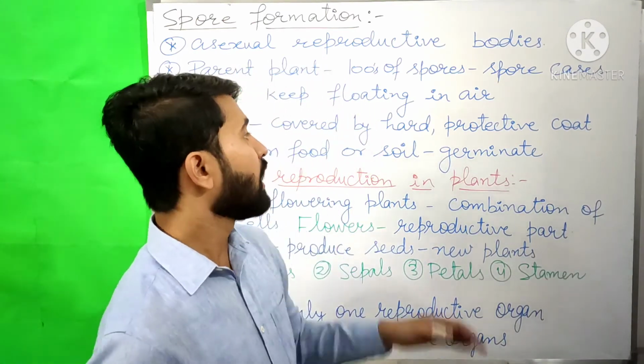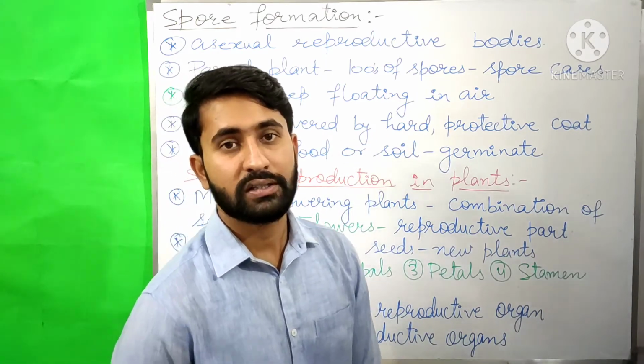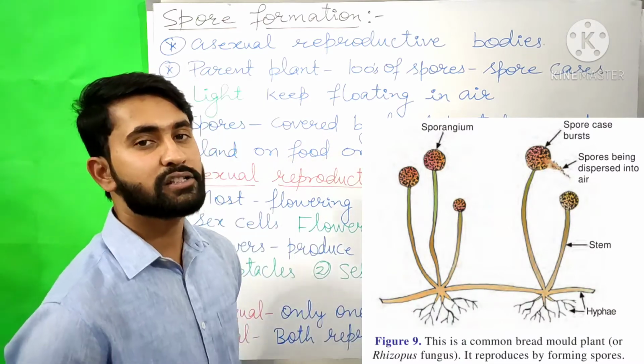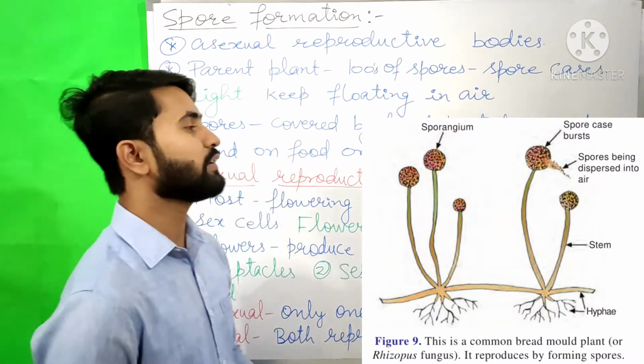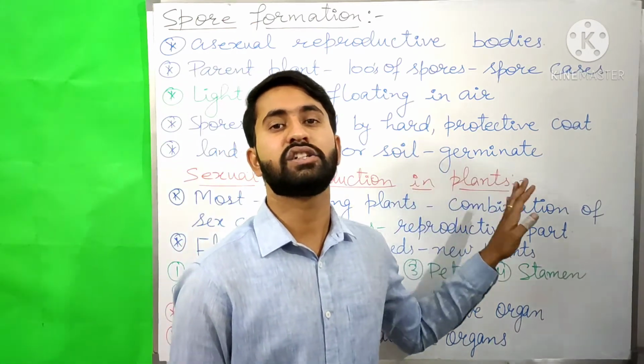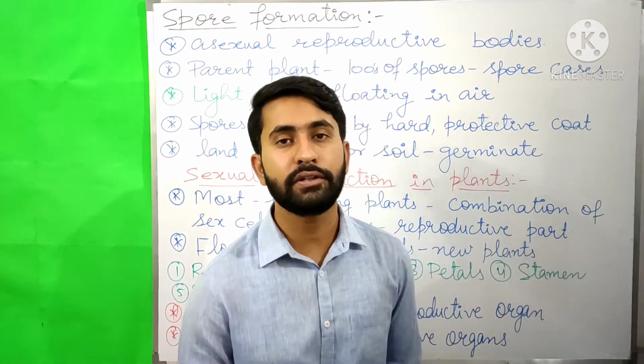Due to this hard protective coat, the spore can survive for a long time. When a spore lands on food or soil, then under favorable conditions, it germinates to produce a new plant.